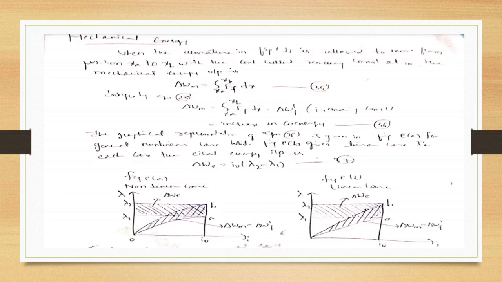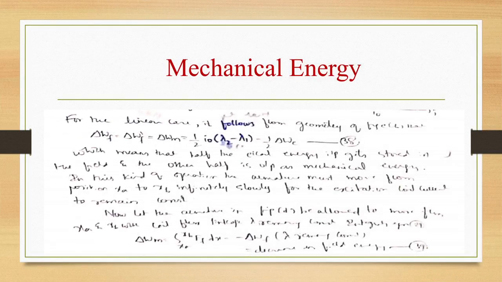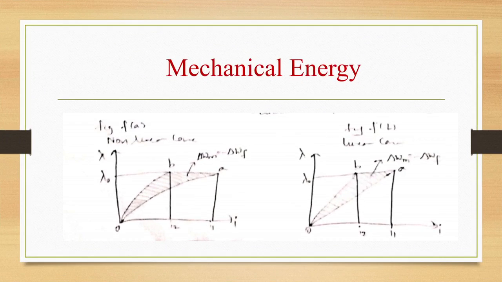The area in each case is the electrical energy input, that is delta WE is equal to I naught into (lambda 2 minus lambda 1). For the linear case, delta WF is equal to delta Wm dash, that is delta Wm, which is half I naught into (lambda 2 minus lambda 1), or half delta WE, which means that half the electrical energy input gets stored in the field and the other half is output as mechanical energy. So in this kind of operation, the armature must move from position XA to XB infinitely slowly for the excitation coil current to remain constant.